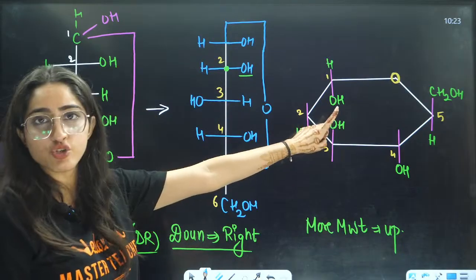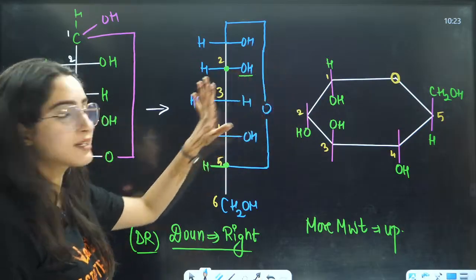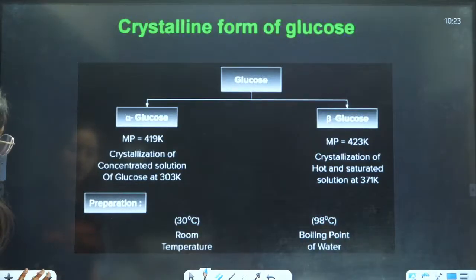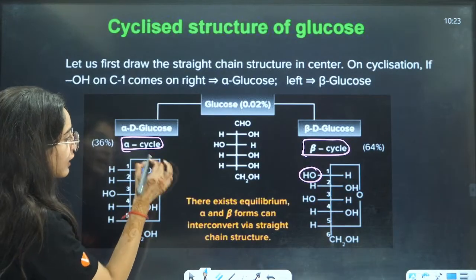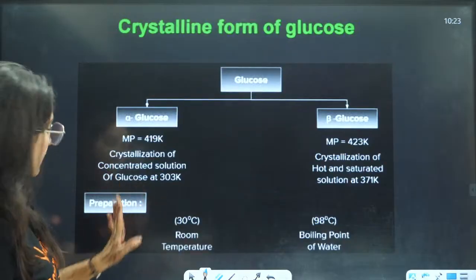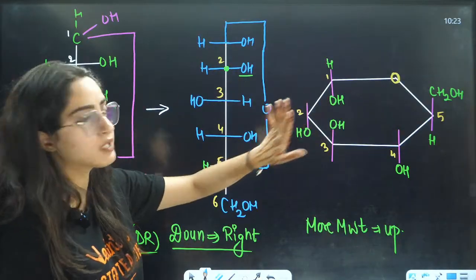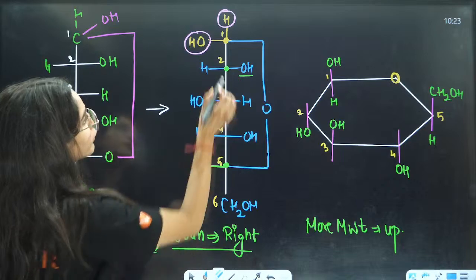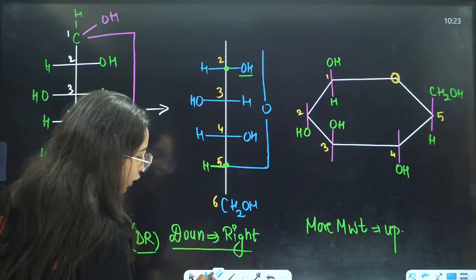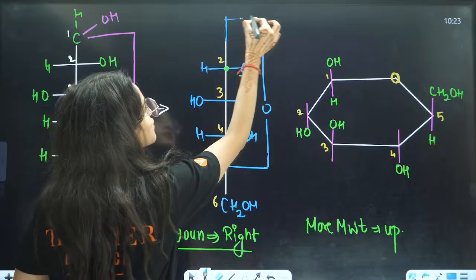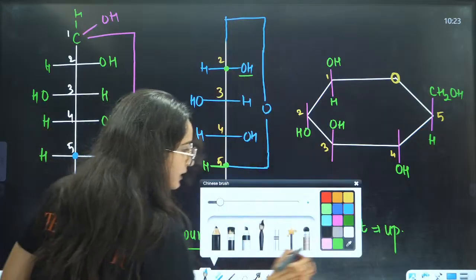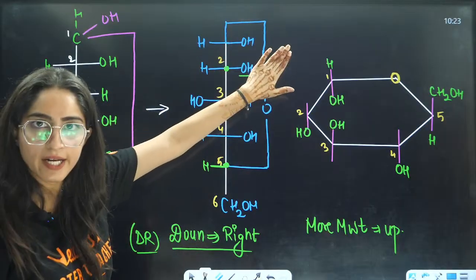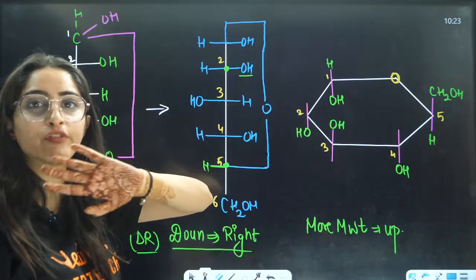So when the OH is on the right side, that is called alpha. If the OH is on the left side, it will be beta. So here, by just this differentiation, we have made the alpha glucose. But if I draw it like this, just a way of representing this is different, right? Here the OH is on the right side. This is only the first carbon, this is not second, third, fourth, fifth, nothing.